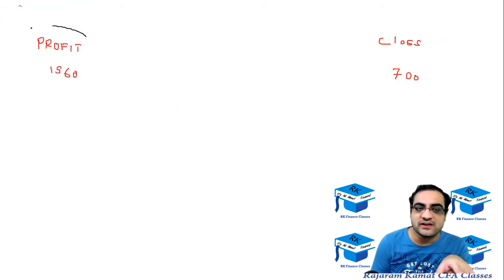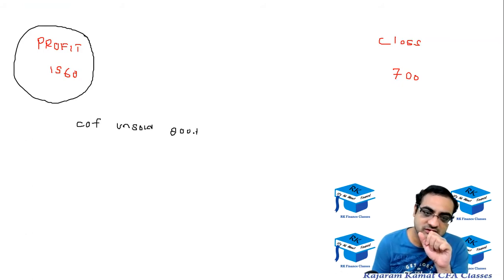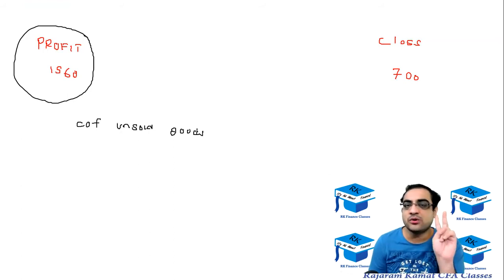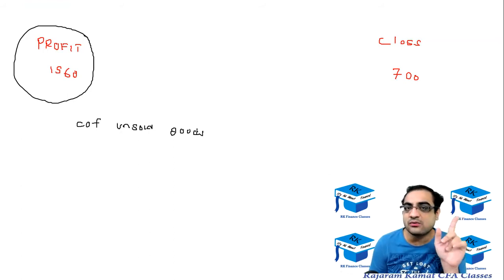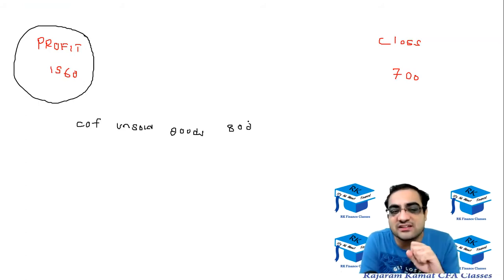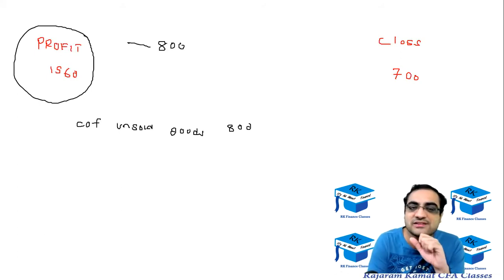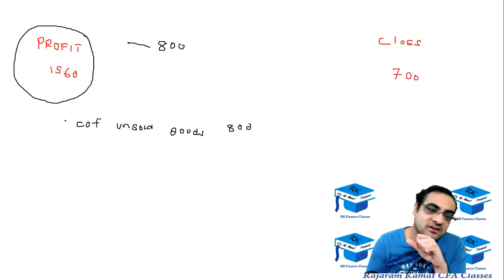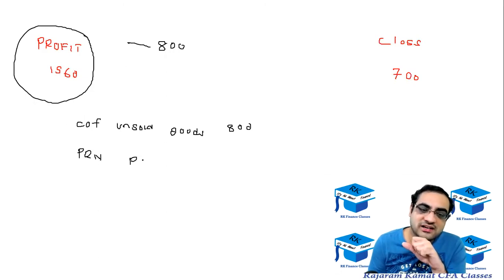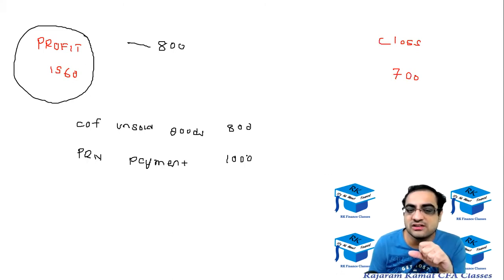So number one thing, in the figure of profit, what was not considered? First, cost of unsold goods was not considered. How much was it? 200 products were not sold and their cost was 200 into 4, $800. So we had not considered the cost of 800 in the calculation of profit. So let me subtract that cost. Next, principal payment, we had not considered that because it's not a cost, which was $1,000. So let me subtract that $1,000.